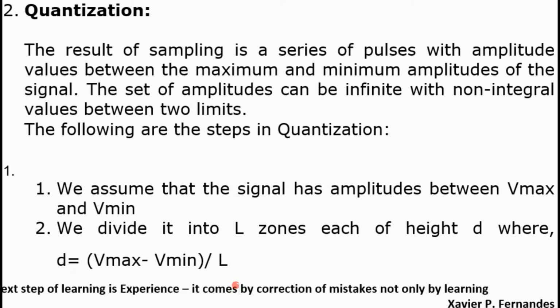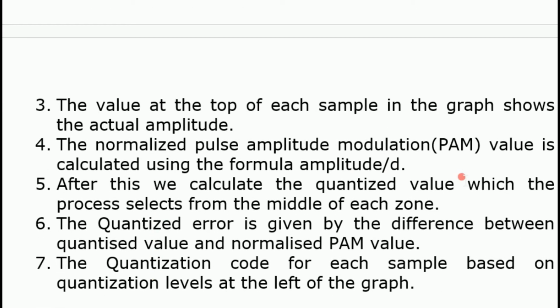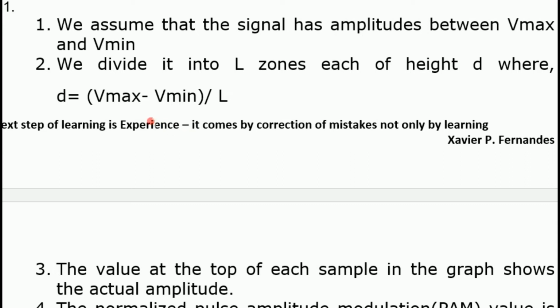We divide it into L zones, each of height d, where d is equal to Vmax minus Vmin divided by L. The value at the top of each sample in the graph shows the actual amplitude. Pulse amplitude modulation, PAM, is calculated using amplitude divided by d, and d is measured using the following method: d is equal to voltage maximum minus voltage minimum divided by L zones. Okay, and d is the height here. That means the amplitude of a signal divided by height.